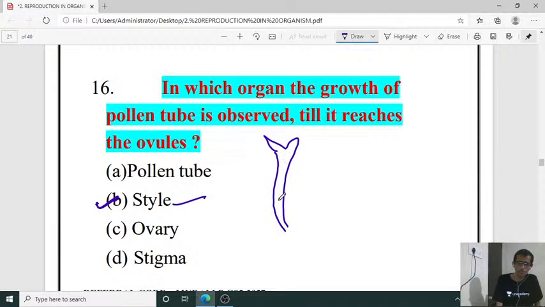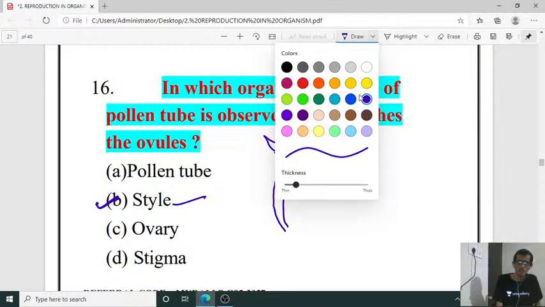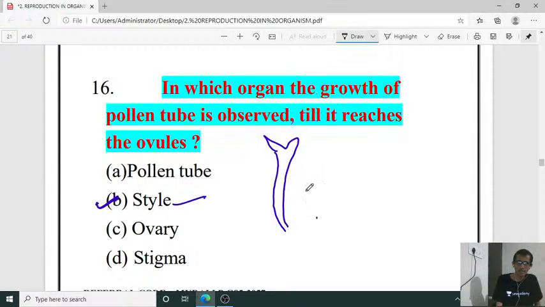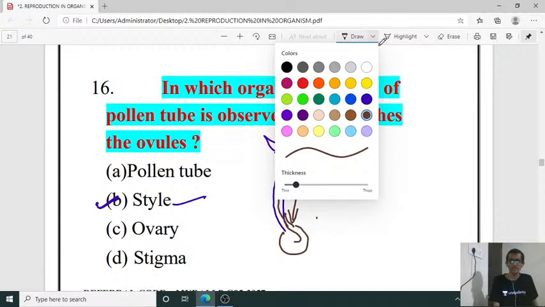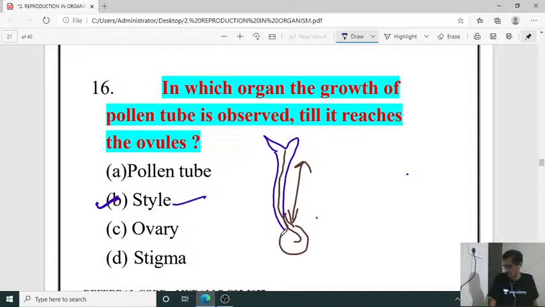In the style portion, we can observe the carrying of that pollen tube up to where it reaches the ovule. Till that point, we can observe the movement in the style portion, the long filamentous structure of this particular part of the gynoecium. So the right answer is B.